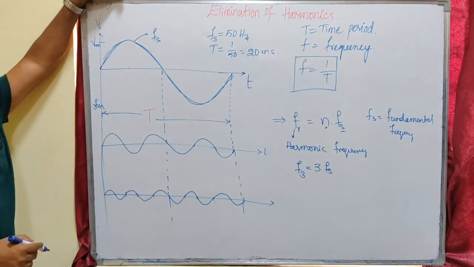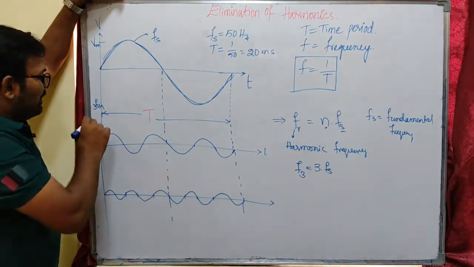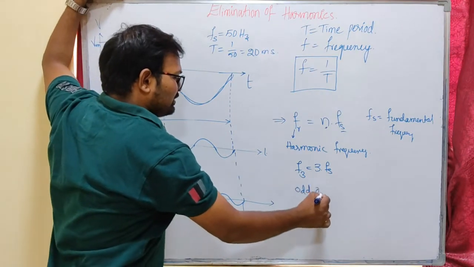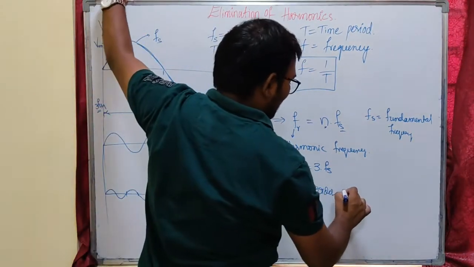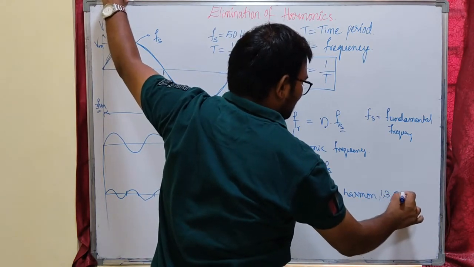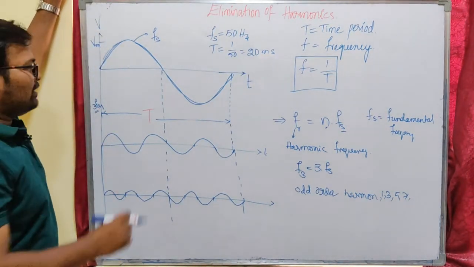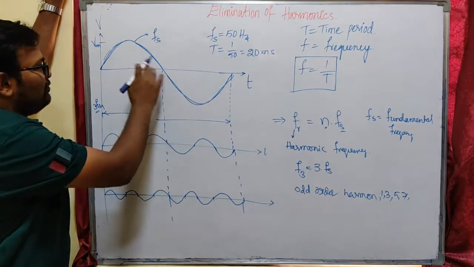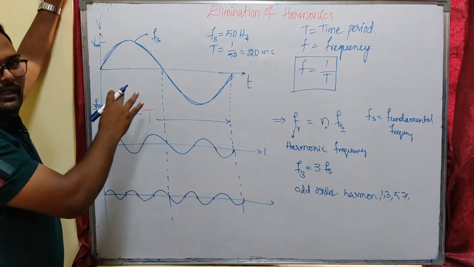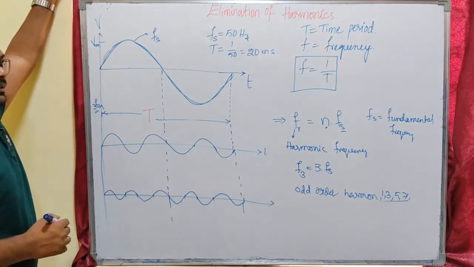So now what are harmonics here? This fundamental frequency completes one cycle in the given time period T. Generally we have only odd order harmonics, because of the symmetry our even harmonics get eliminated. The positive and negative symmetry are equal, so even order harmonics are eliminated and we are left with odd order harmonics: 1st, 3rd, 5th and 7th.